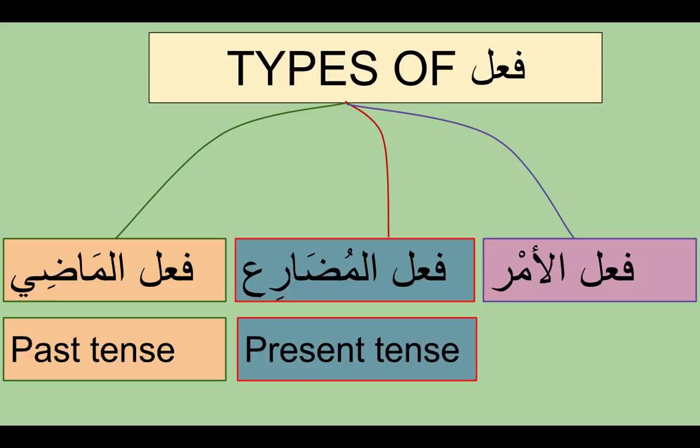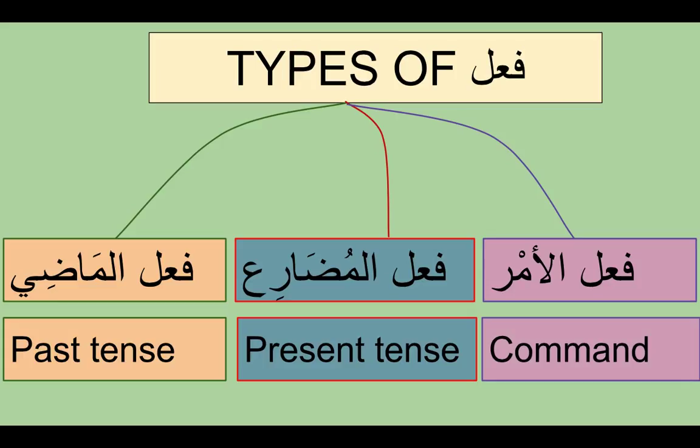Amr means command. So in English, if you want to tell anybody to, for example, sit: if it is a male, you say sit. If it is a female, you say sit. If it is a boy, you say sit. If it is third person, you say sit. So in all the tenses, all the genders, you just use one word. Whereas in Arabic, subhanallah, for every situation and every gender, there is a separate command. That's called fi'al amr. Inshallah we're going to learn this in future. It's called verb of command.